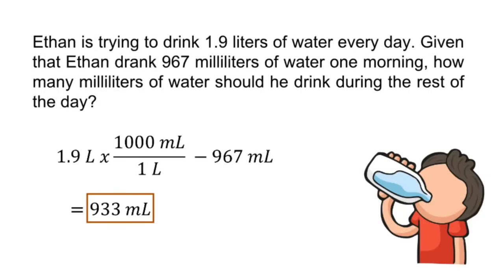Ethan is trying to drink 1.9 liters of water every day. Given that Ethan drank 967 milliliters of water one morning, how many milliliters of water should he drink during the rest of the day? In this problem, we are only asked to subtract 967 milliliters of water from 1.9 liters. But since they have dissimilar units, we needed to convert 1.9 liters to milliliters first, before deducting 967 milliliters from it. We write 1.9 liters multiplied by our conversion factor 1000 milliliters equals 1 liter, minus 967 milliliters, we get 933 milliliters.